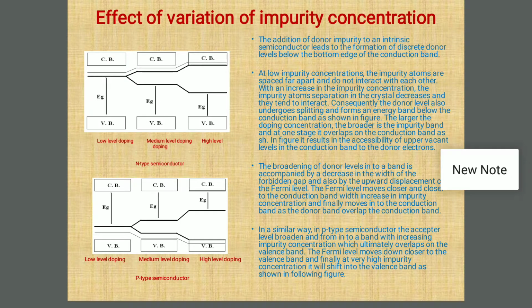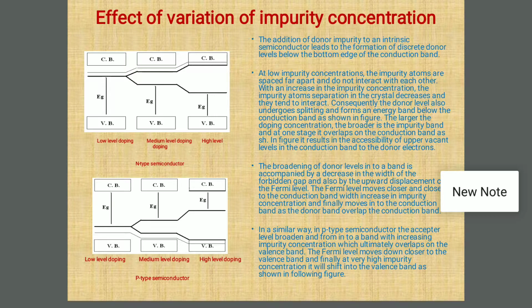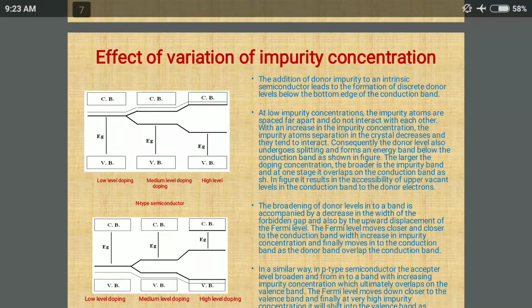So the conclusion of this slide is simply that in the case of an n-type semiconductor, as impurity concentration increases, the Fermi level shifts closer and closer towards the conduction band. For p-type, the Fermi level shifts closer and closer to the valence band. Okay, so this we are checking.